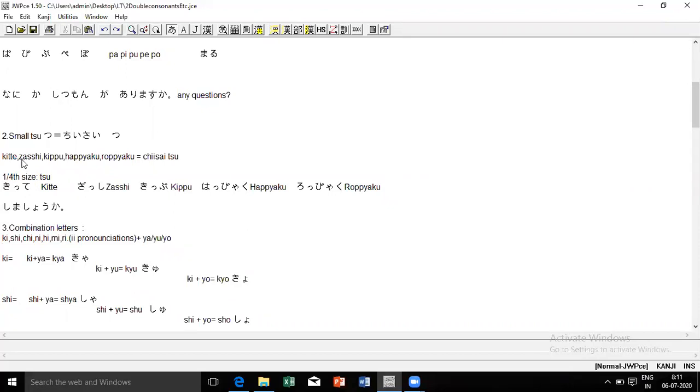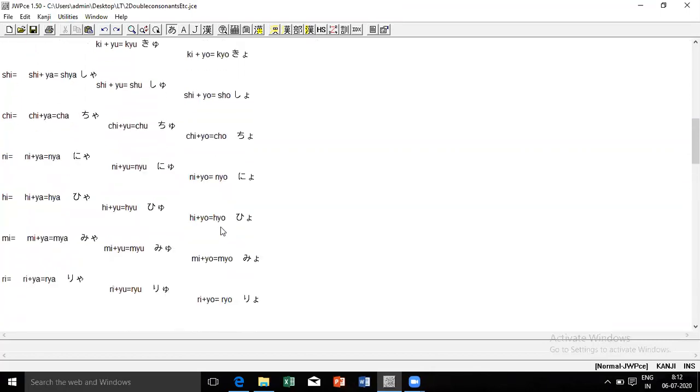Same about zasshi. First I have written za. Then when SS is coming, there I have written Chiisai Tsu. And then shi as it is. So zasshi. Kippu. Happyaku. This pyaku that you can see over here, now you would be able to write because we have done combination letters. Still, one thing is remaining, that there is a Maru. So we'll go on to the next concept.